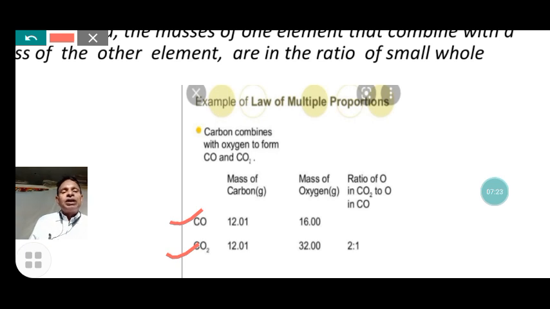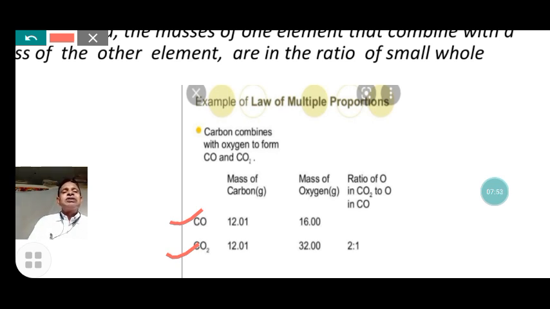Here the mass of the one element is 12 gram in both cases, for forming carbon monoxide and carbon dioxide. That is fixed. The masses of the other element that combined with the carbon are 16 gram and 32 gram. Here we get the ratio of oxygen in carbon dioxide and oxygen in carbon monoxide.